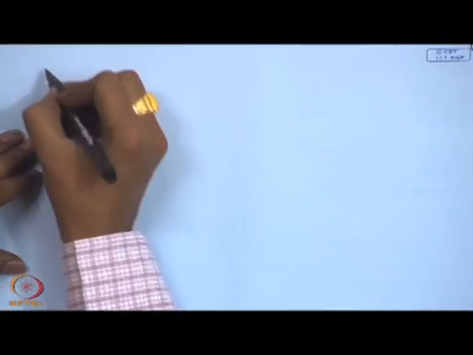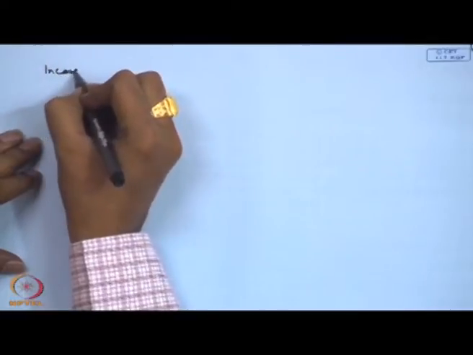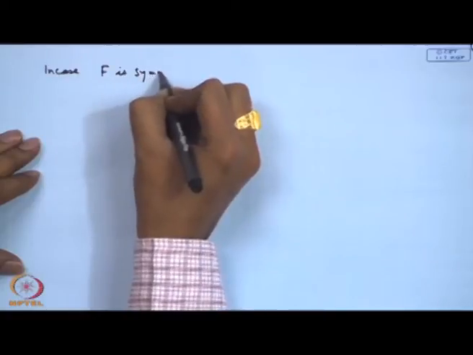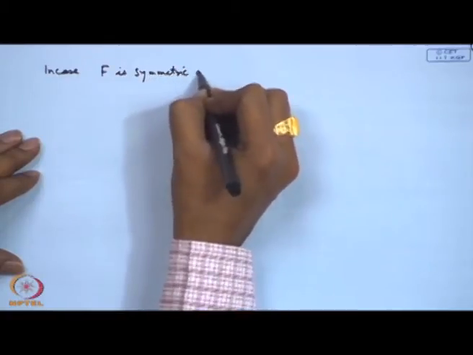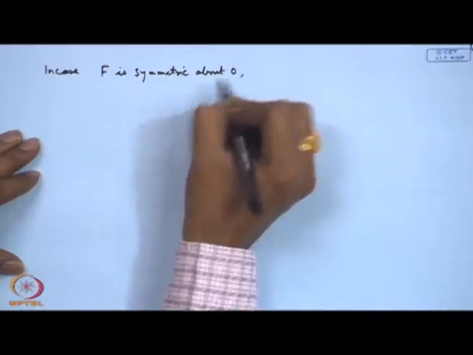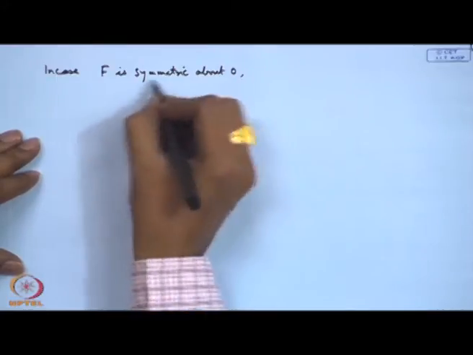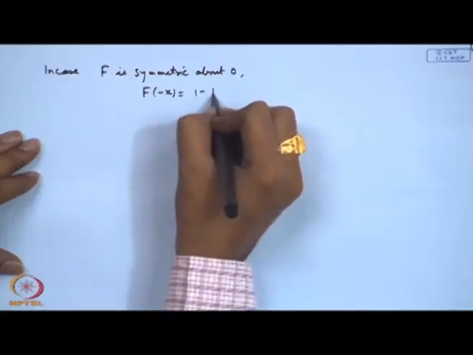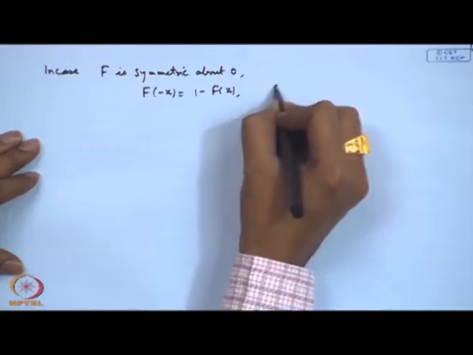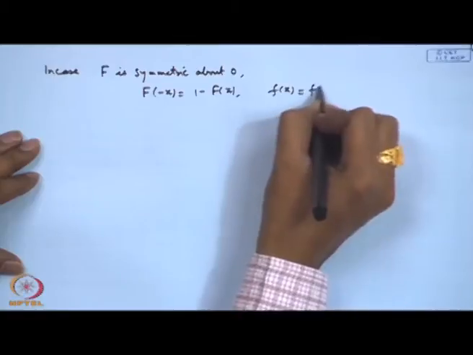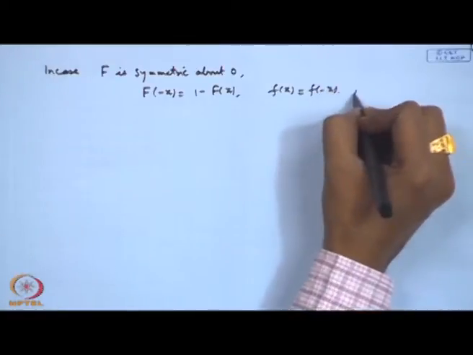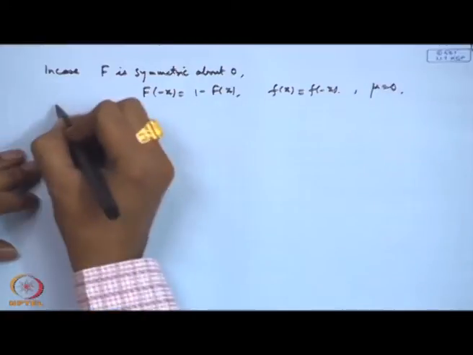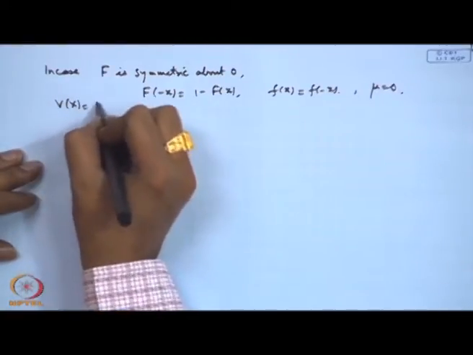In case f is symmetric about 0, generally, if it is symmetric, then we have the property that F of minus x is equal to 1 minus F of x, and also small f of x is equal to f of minus x, and you will have mu is equal to 0. That means variance will be equal to expectation of X square.